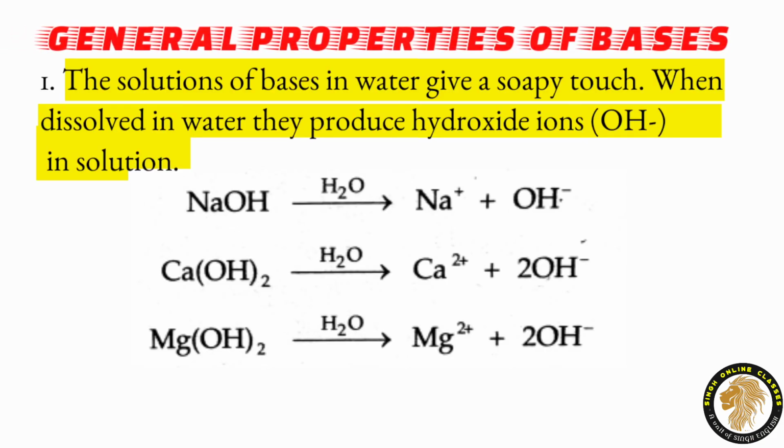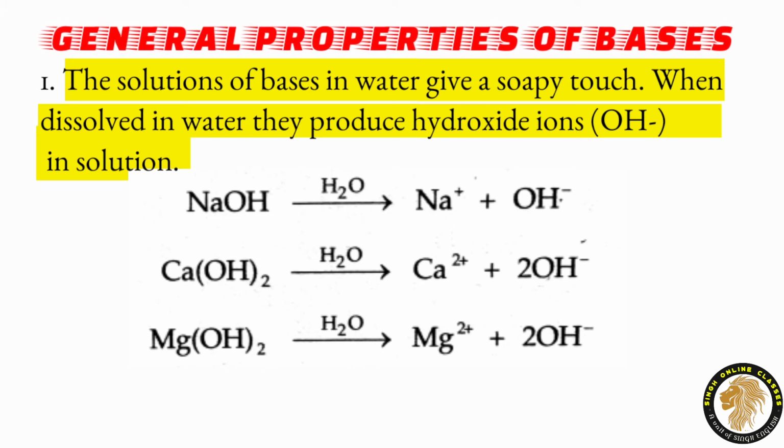Now, general properties of bases. First, the solutions of bases in water give a soapy touch. When dissolved in water, they produce hydroxide ions in solution, that is OH minus. See, when sodium hydroxide is dissolved in water, it produces Na plus and OH minus. Calcium hydroxide dissolved in water gives Ca 2 plus and 2OH minus. Similarly, magnesium hydroxide, when dissolved in water, produces Mg 2 plus and 2OH minus. Here, due to the presence of ions, the aqueous solutions of bases also conduct electricity.